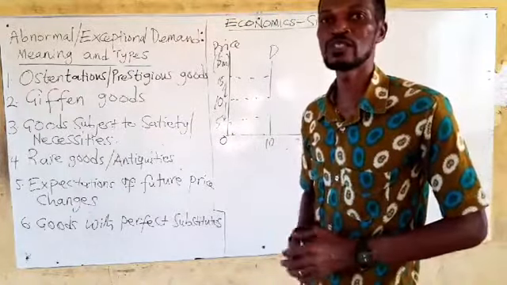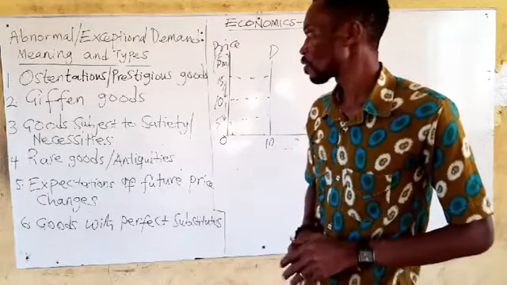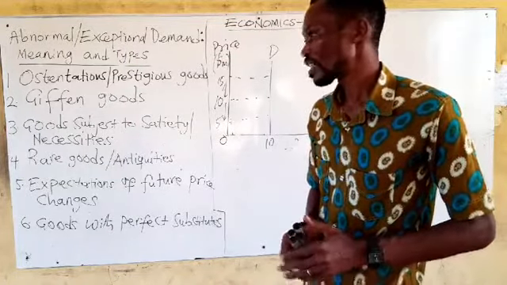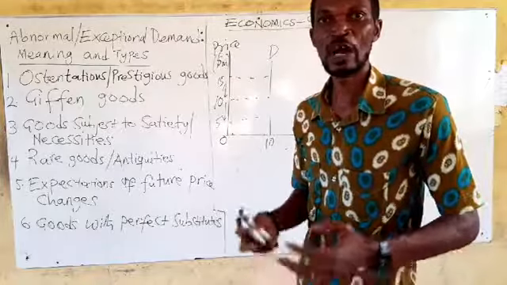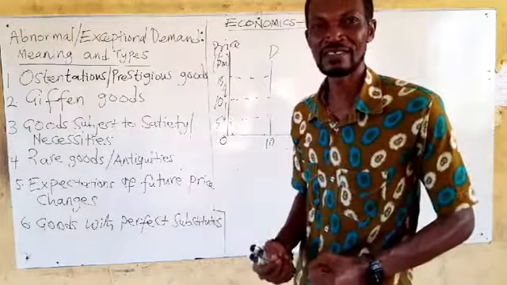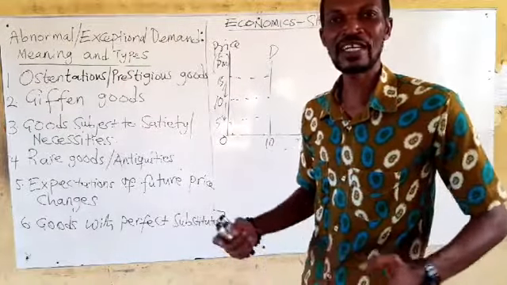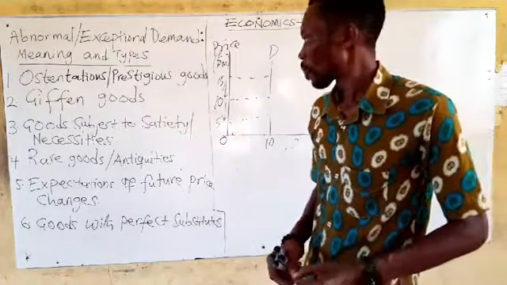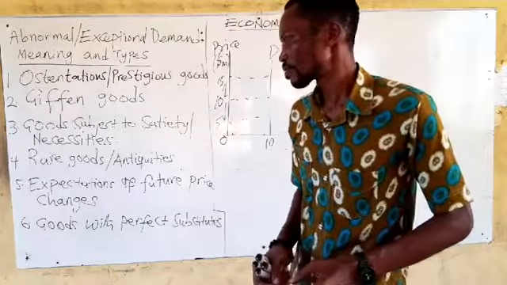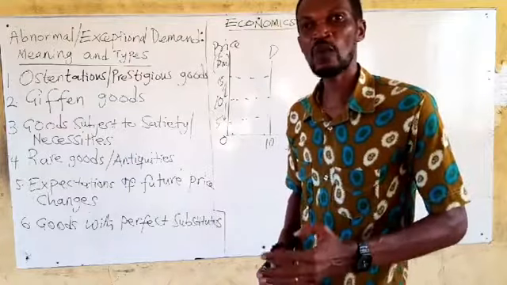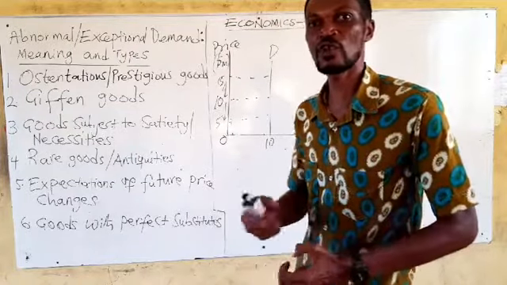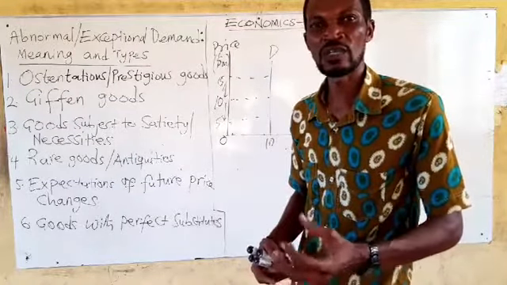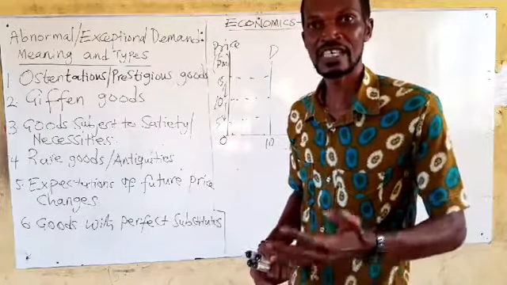Antiquities or rare goods. When we say goods are rare goods, it means they are not common. They are uncommon commodities. And to what extent will they have abnormal demand? When that particular commodity has a certain historical background or historical significance.